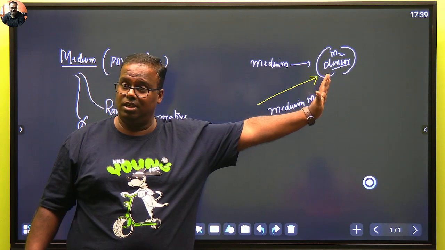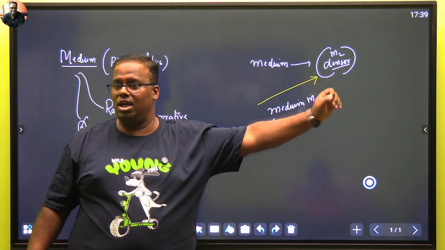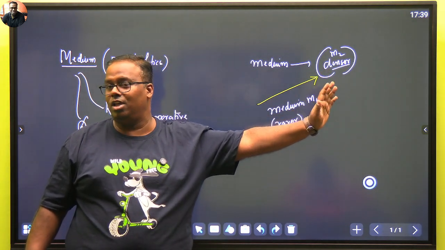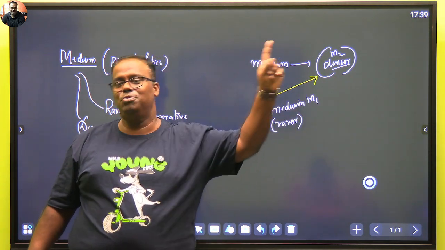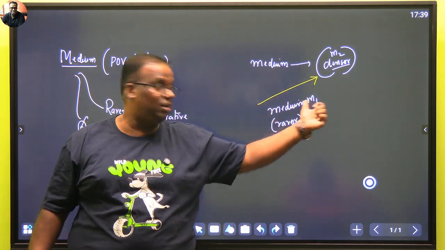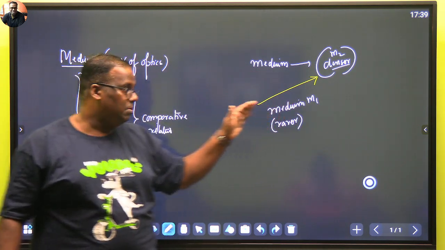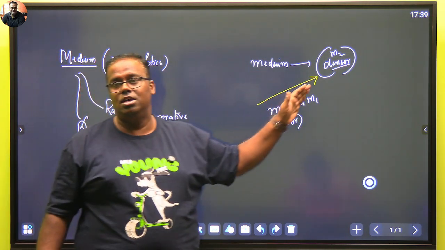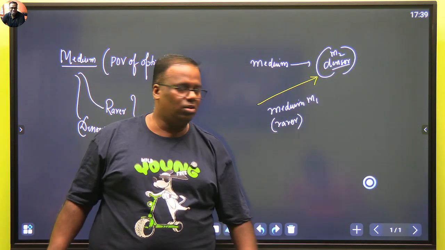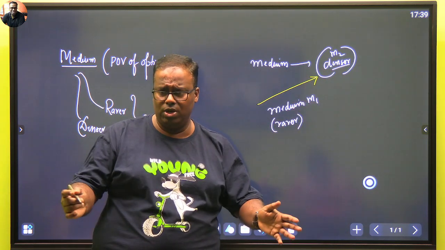Always remember this. A child is not good or bad on its own, it is only in comparison to another child that he is good or bad. Comparatively, this is rarer and this is denser. So my light ray is moving, my child is moving from free space to a crowded bus. The child cannot run. The child will slow down because it is denser.